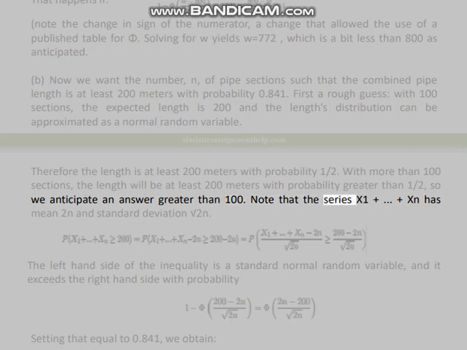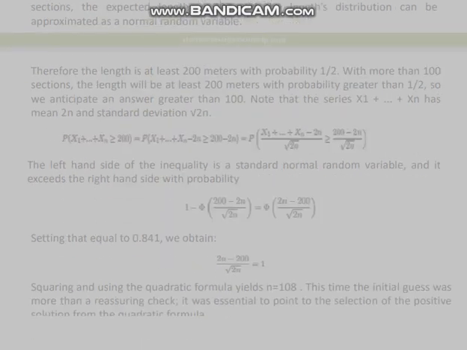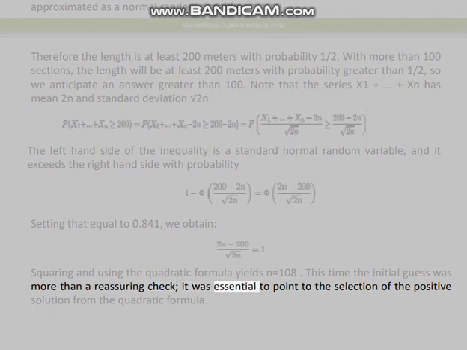Note that the sum X1 plus through Xn has mean 2n and standard deviation square root 2n. Setting that equal to the required value for probability 0.841, we obtain an equation. Squaring and using the quadratic formula yields n equals 108. This time the initial guess was more than a reassuring check. It was essential to point to the selection of the positive solution from the quadratic formula.